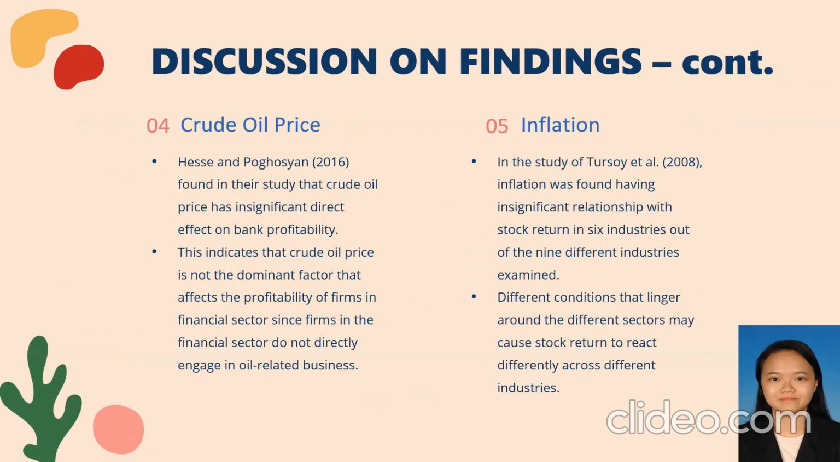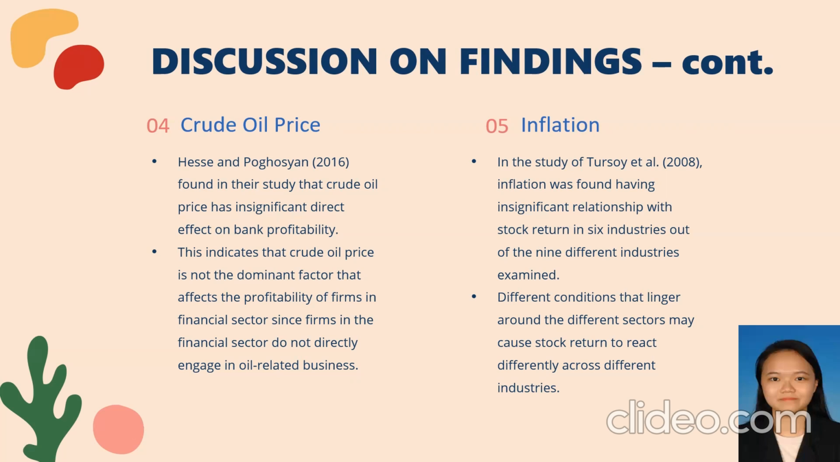Next, in the context of crude oil price, Hansi and Pogosian found in their study that crude oil price has an insignificant direct effect on bank profitability. These results indicate that crude oil price is not the dominant factor that affects the profitability of firms in the financial sector, since firms in the financial sector do not directly engage in oil-related business.